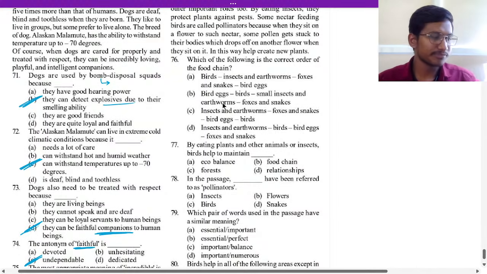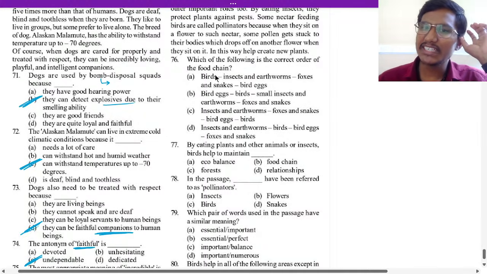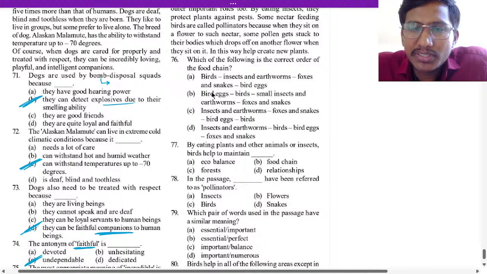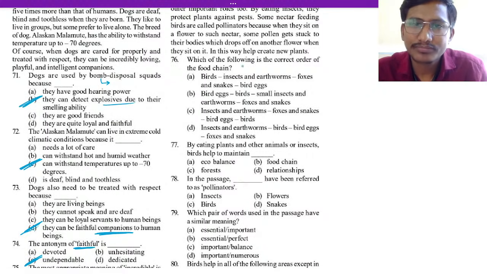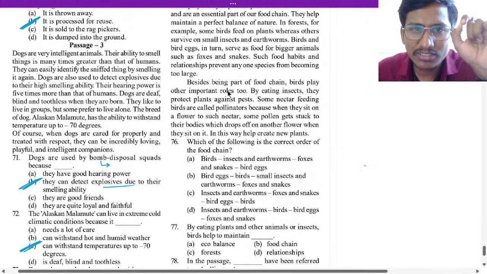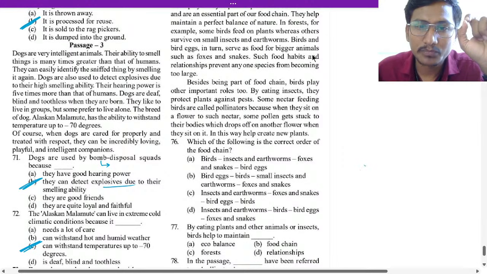Here birds eat insect and earthworm, option A if you see, and foxes and snakes. Birds eat this and foxes eat this, but foxes will also eat what? If you see here, there is a passage, right? Birds and bird eggs in turn serve as the food for bigger animals.